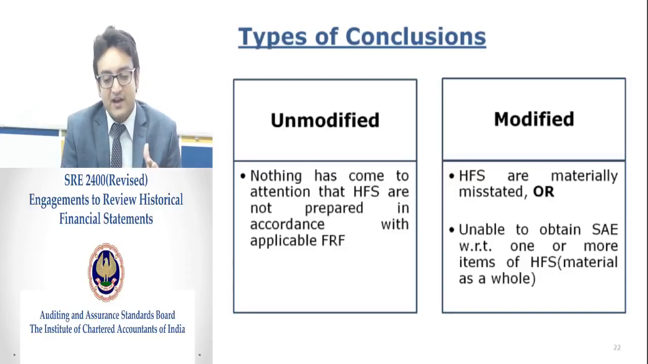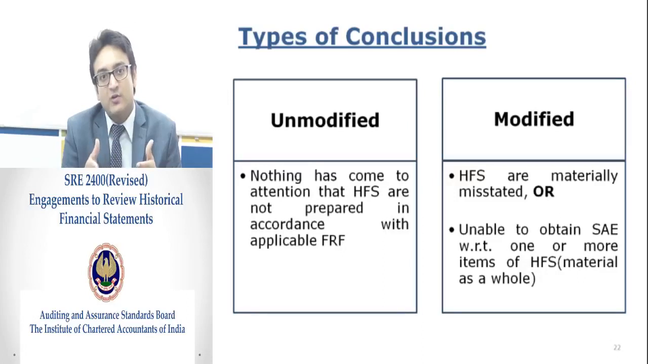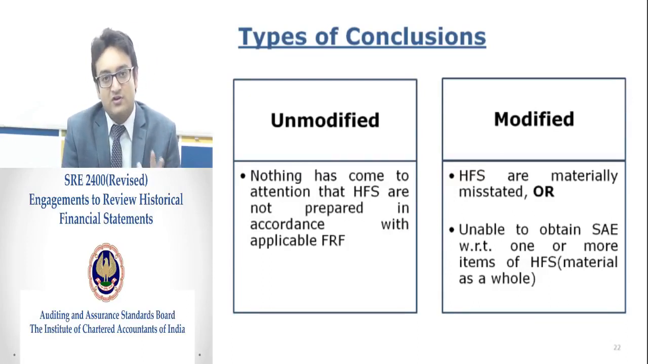Lastly, the modified conclusion: if from the evidence we obtained we identify that we cannot form an adequate conclusion, we need to give a disclaimer of opinion, a qualified opinion, or an emphasis of matter. We need to evaluate that part, and then we need to form an adequate report. That's all from the SRE 2400 perspective. Thank you.